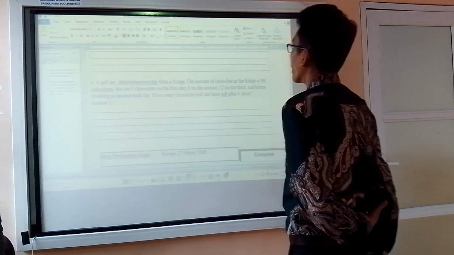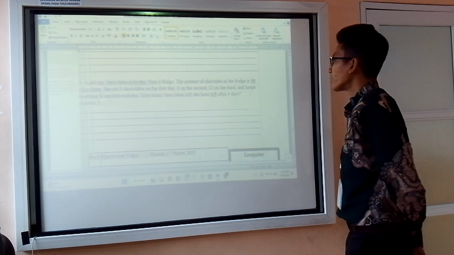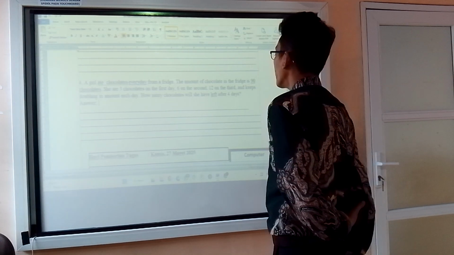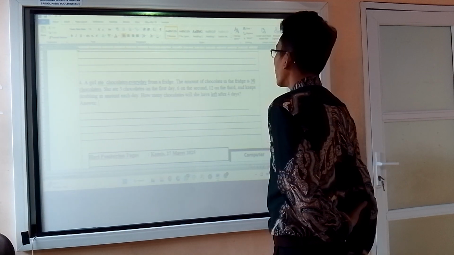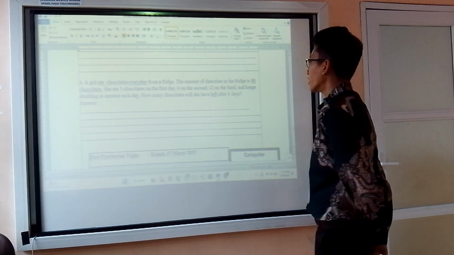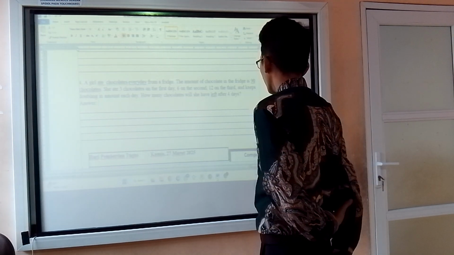A girl ate chocolates every day from the fridge. The amount of chocolate in the fridge is 90 chocolates. She ate 3 chocolates on the first day, 6 on the second, 12 on the third, and keeps doubling in amount each day. How many chocolates will she have left after 4 days?